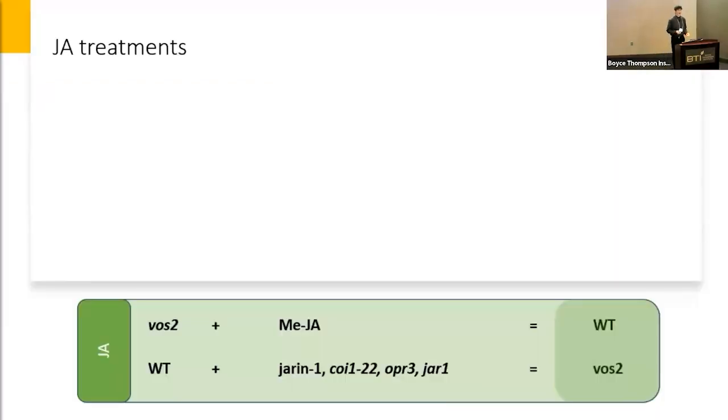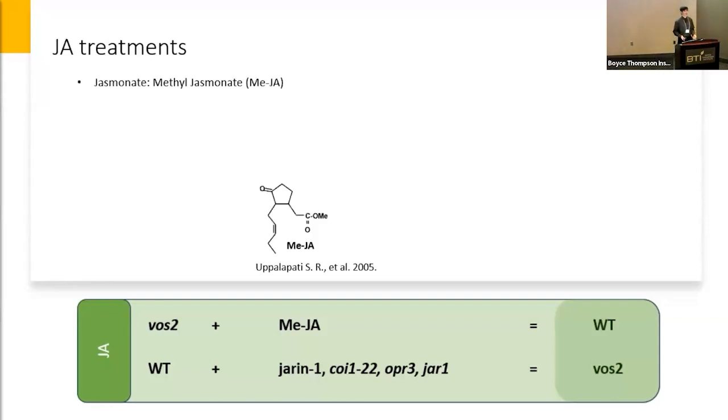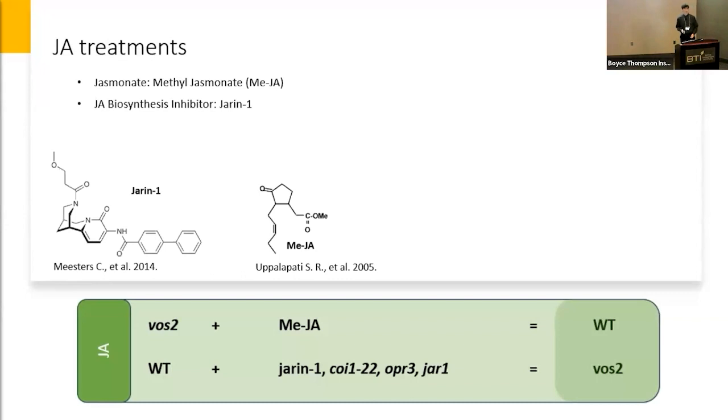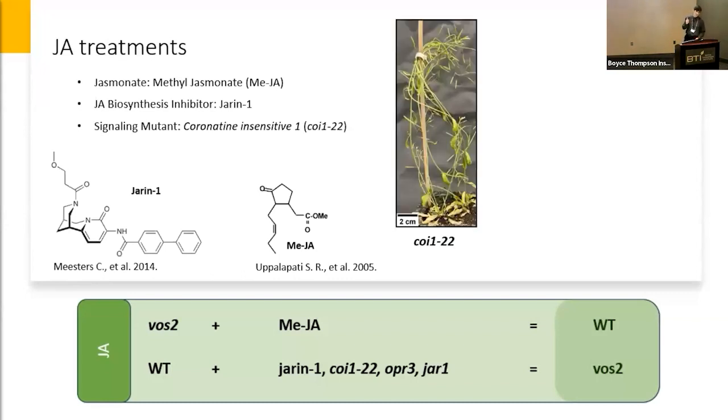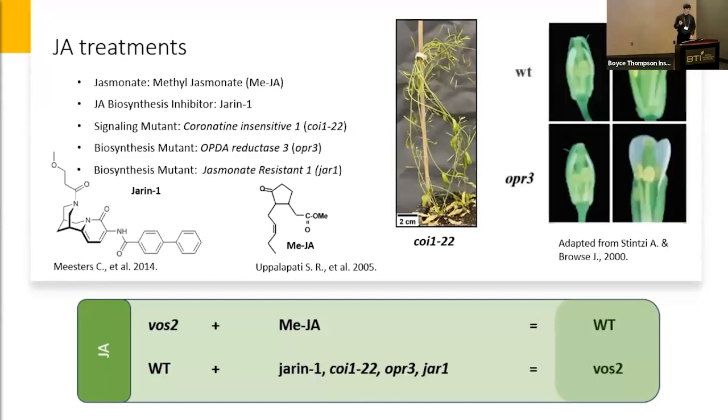For our jasmonic acid treatments, and this is something we do in a future study, as I was not able to acquire enough time to complete this, we're looking at the jasmonate methyl jasmonate, a chemical inhibitor, JARN1, and 3 mutants once again, carnitine insensitive 1-22, OPDA reductase 3, and jasmonate resistant 1.